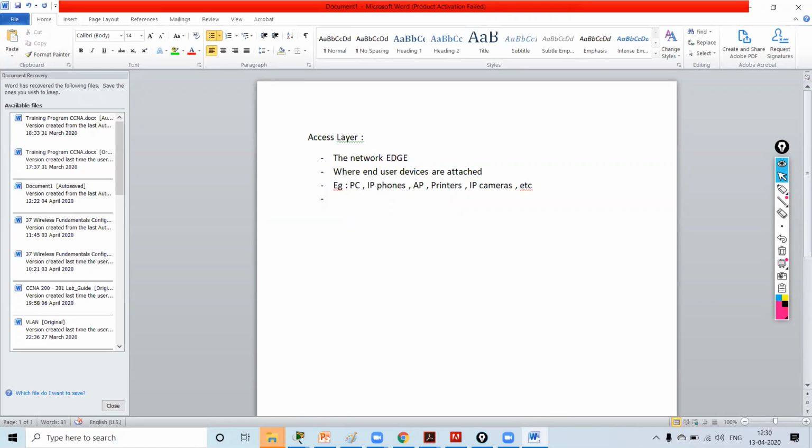Now, what is the use of this access layer? It provides high bandwidth access to both wired and wireless network.